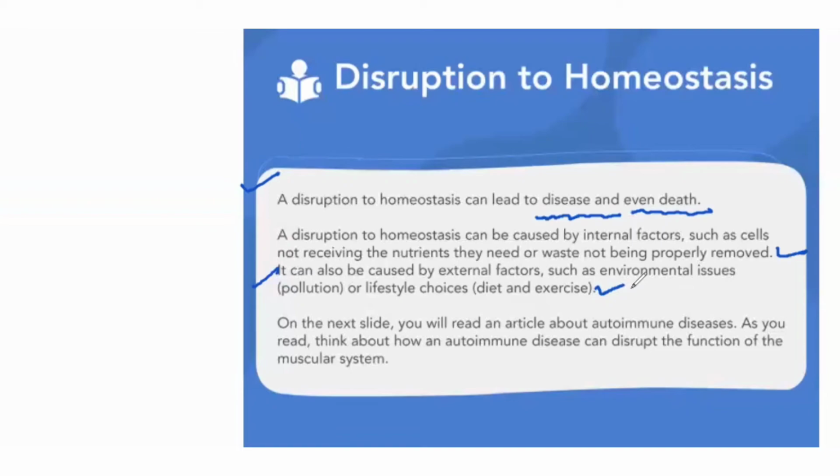Maybe a person is not smoking, but someone else around him is smoking continuously. So these may be the different types of reasons that come from the outside environment and also cause diseases inside the body. So the internal part of our body may not be working, and external factors may be environment, pollution, diet, exercise. These may be involved.